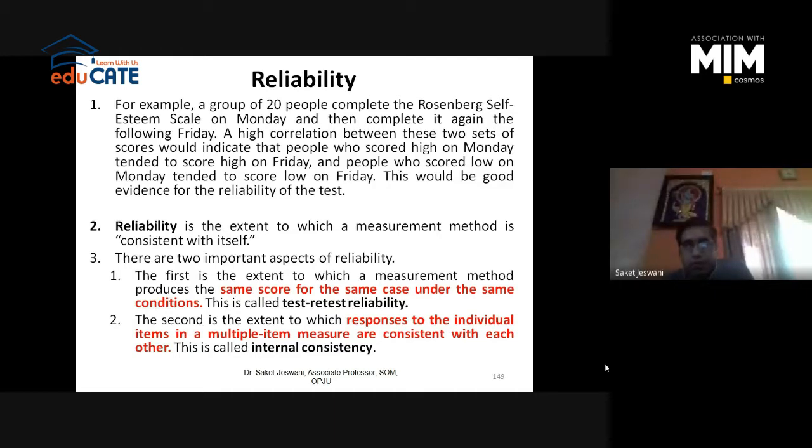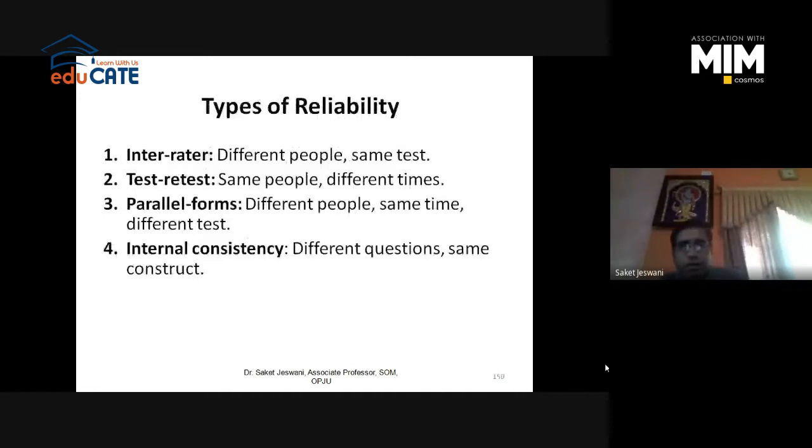But we need to understand whether the responses we are getting on the items are consistent or not with the same person, right? So in reliability also we go for 2 types: test-retest and internal consistency. And this internal consistency, as far as reliability is concerned, is checked with Cronbach's coefficient alpha, right? So let's talk in more detail. So there are 4 types of reliability.